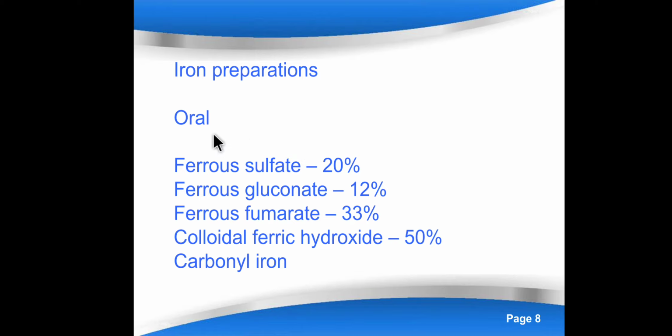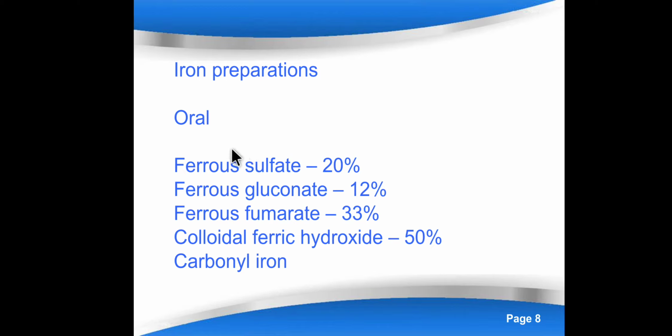So if you take a tablet of ferrous sulfate, for example, a tablet of 200 mg, that doesn't mean that 200 mg iron is available. Only 20% is the elemental iron, that means 20% of the 200 mg is available for absorption. So your requirement will be in terms of elemental iron, not the total dose. If the body requires, suppose, 180 mg, you have to give that 180 mg in the form of elemental iron, not in the form of total dose, right?